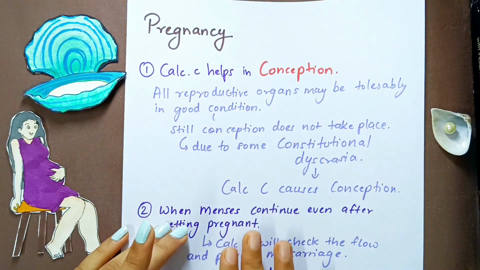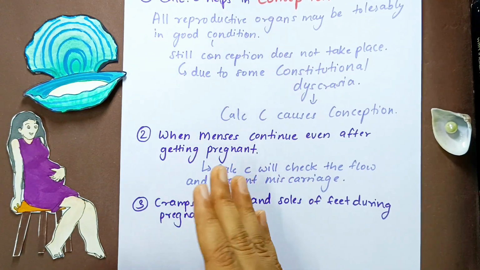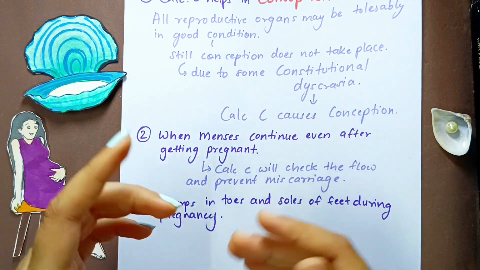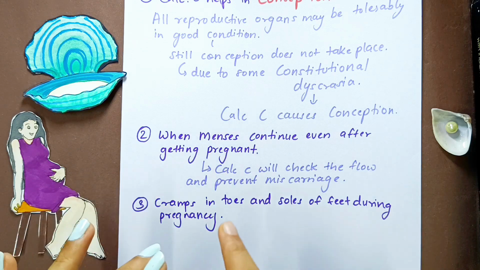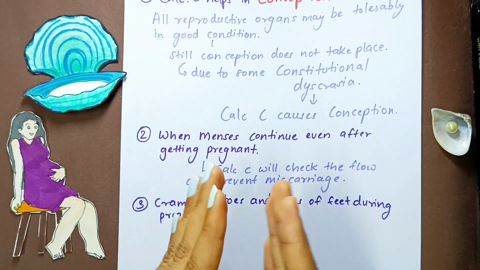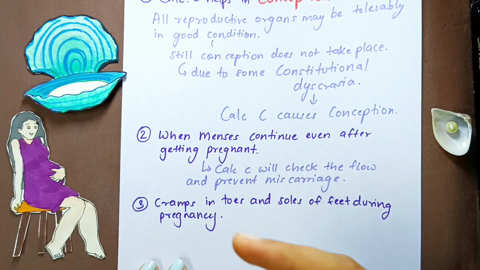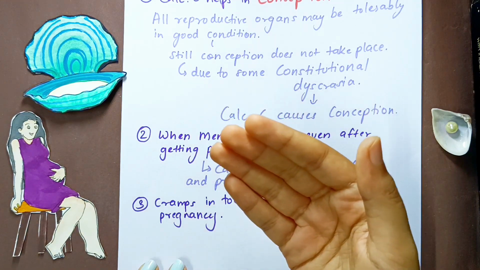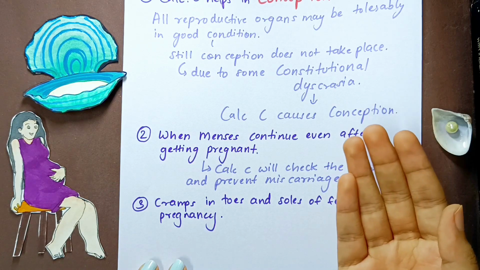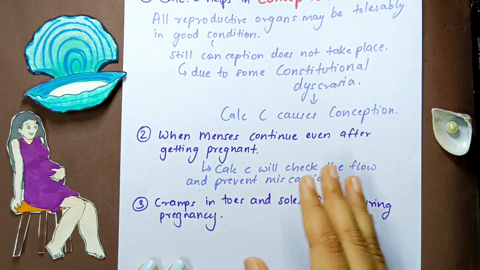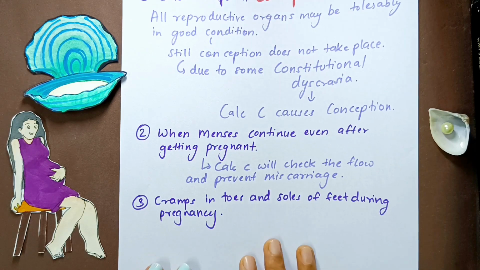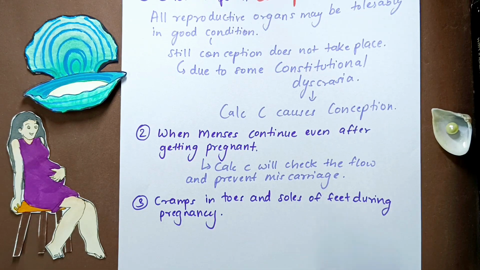Okay, so that is the first point. Then he also tells us that when menses continue even after getting pregnant, so there is hemorrhage, there is blood loss even after pregnancy, Calcarea Carb will check the flow, meaning it will stop the flow and will prevent miscarriage. Obviously, if after getting pregnant there is a lot of blood loss, it will finally lead to miscarriage. But in these patients, if you give them Calcarea Carb, it will prevent miscarriage. Then cramps in toes and soles of feet during pregnancy.